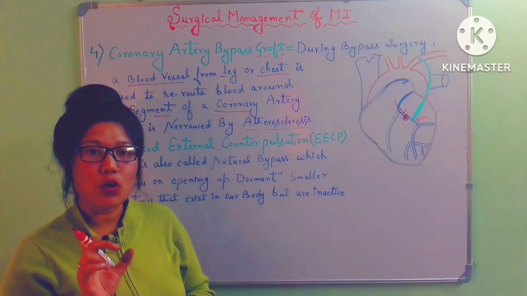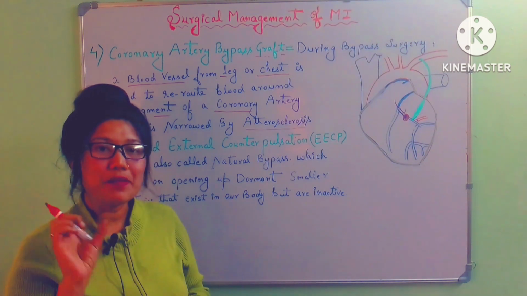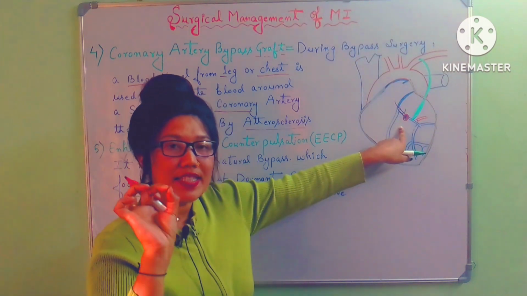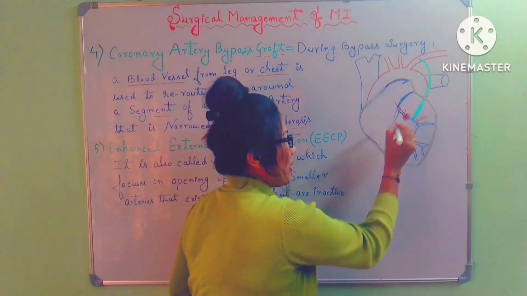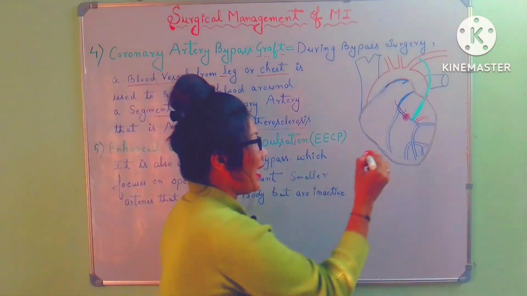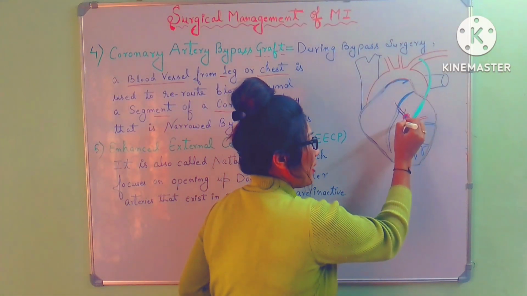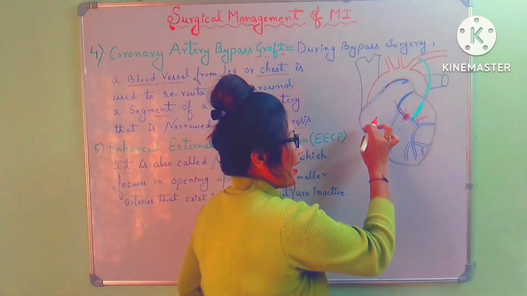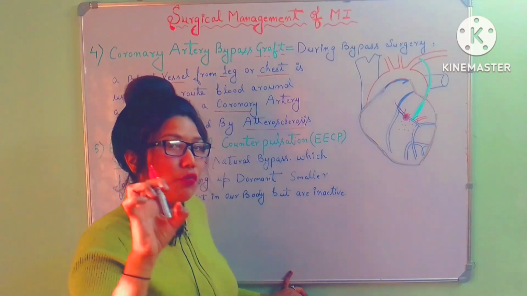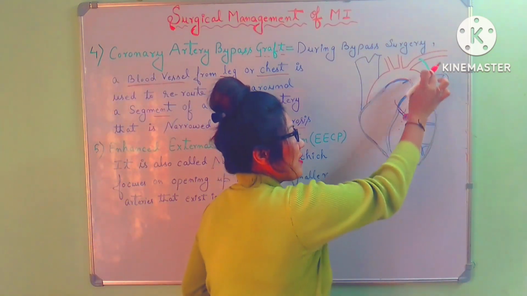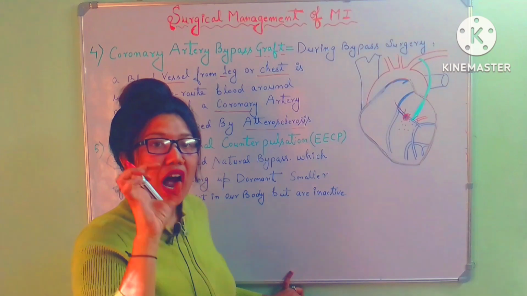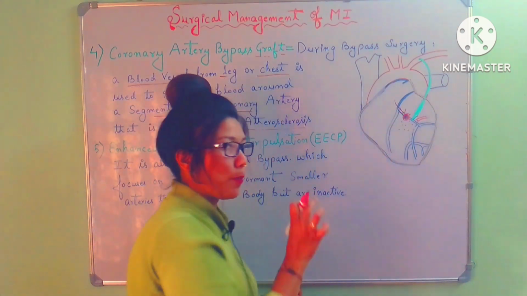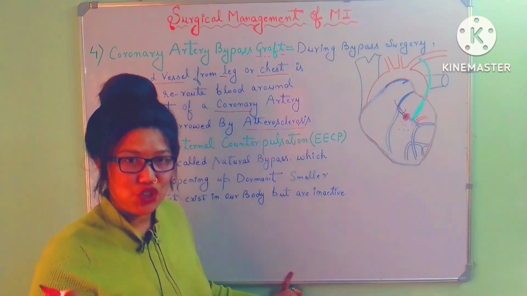The other surgery is known as off-pump, meaning the heart is beating, but only a single segment where there is occlusion is stopped by an instrument, and the entire heart is still beating. Only that region where we are placing this graft, where we are placing the new artery, has been stopped. So it is CABG.